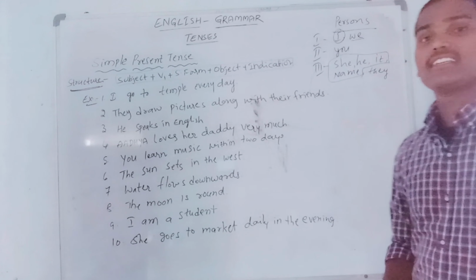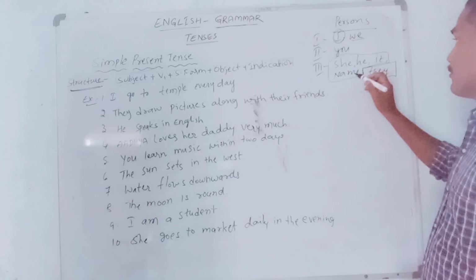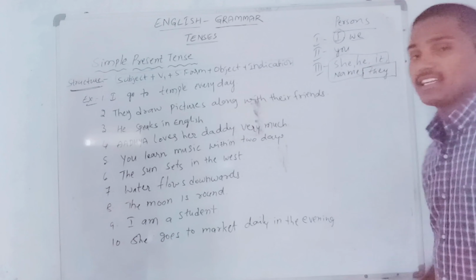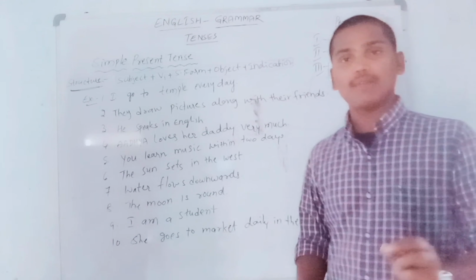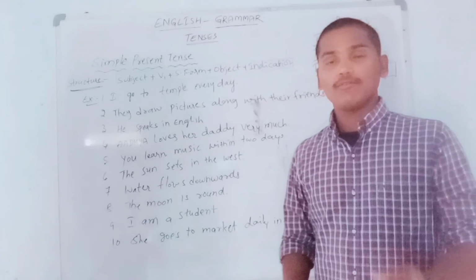So dear students, whenever a sentence starts with third person singular subjects, meaning she, he, it, name, in simple present tense, we should add S form to the verb. That is the rule.